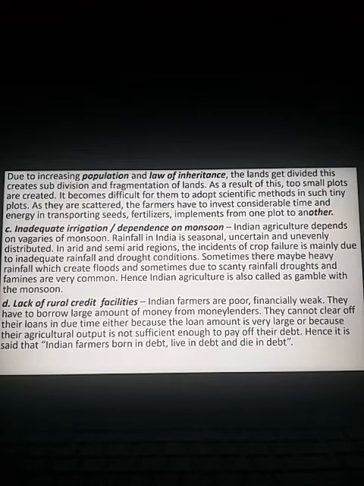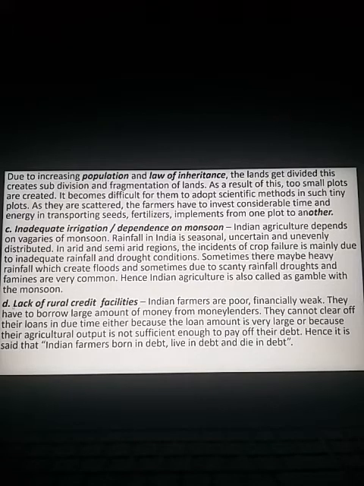So droughts and famines are very common, and hence Indian agriculture is subjected to the vagaries of monsoon. That's why we say Indian agriculture is a gamble with the monsoon. Focus on this word gamble: the farmer is not sure whether he is going to gain from agriculture or lose.